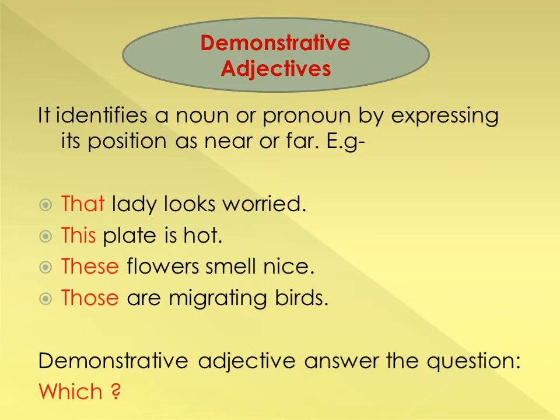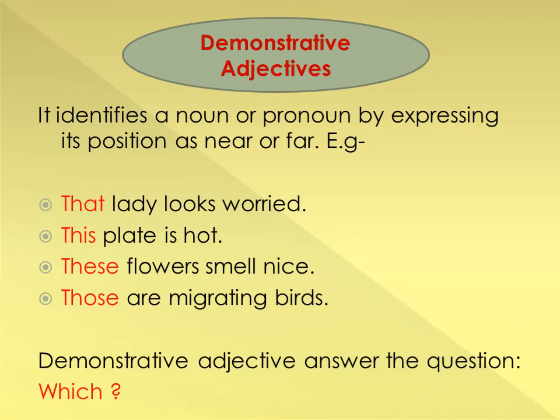Demonstrative adjectives. It identifies a noun or pronoun by expressing its position as near or far. So in this adjective we can identify the sentences by its position. For example, that lady looks worried. So we can point out that lady looks worried. This plate is hot. Now this is for the near position and that is for the far position.